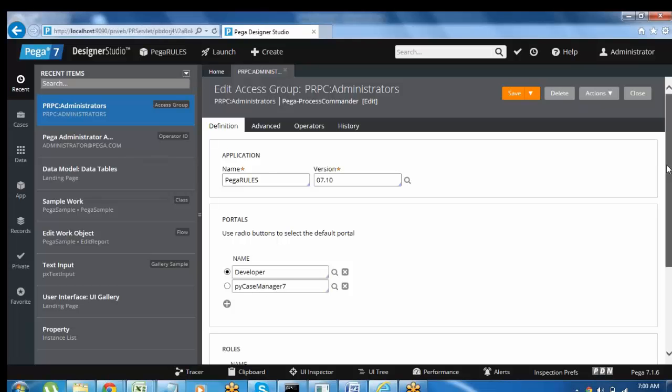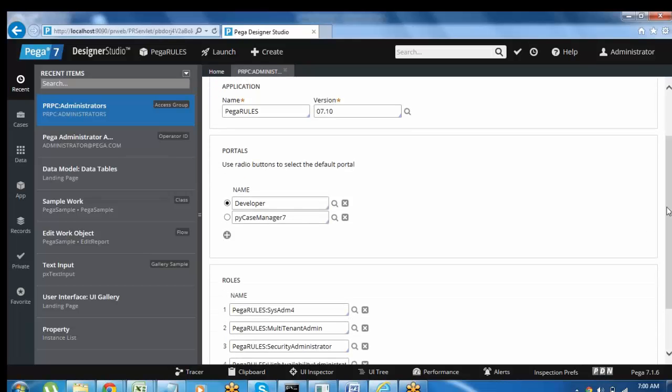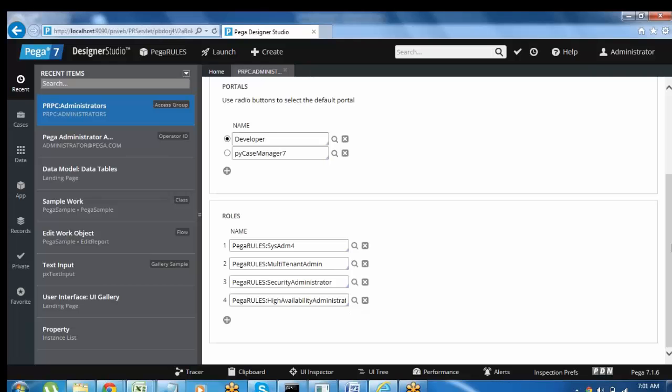Apart from having access to the portals, what role does he have? Pega contains different types of roles, and all the roles will be listed here. Every developer will have different access to portals and different roles. All those things will be decided by the lead system architect. I'll tell you all those things later. So this default operator has all these portal accesses and different types of roles.